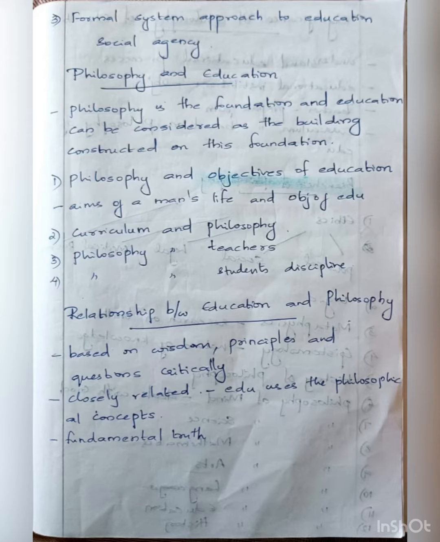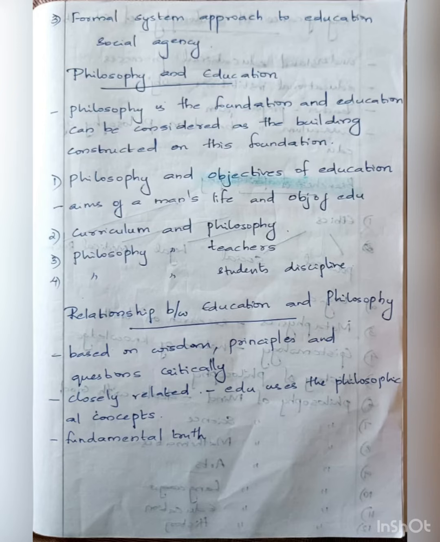Next comes philosophy and education. Philosophy is the foundation, and education can be considered as the building constructed on this foundation. So you should define philosophy and education with these points. Next come the 4 points inside it: philosophy and objectives of education, curriculum and philosophy, philosophy and teachers, philosophy and student discipline. You should elaborate these points with 2 or 3 sentences.